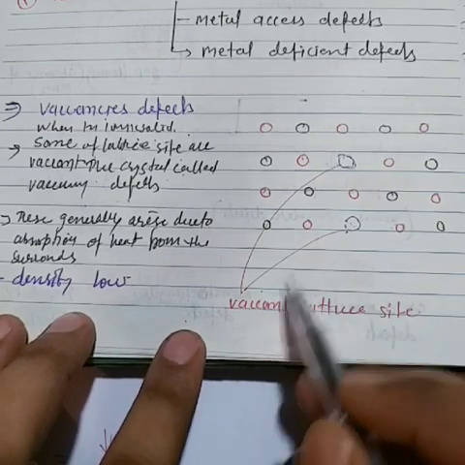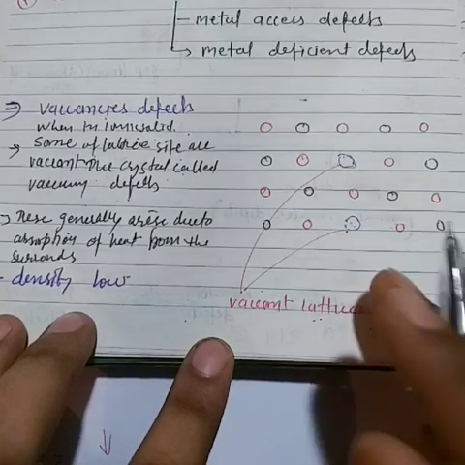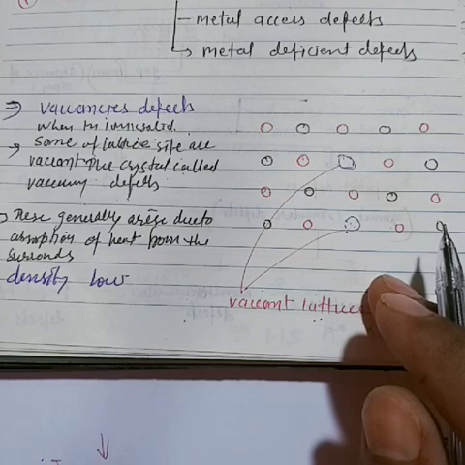So the vacant position is called a vacant lattice site. One more very important fact: the crystal has a vacancy defect when some lattice sites are vacant because of the absence of constituent particles. The density of the substance decreases.